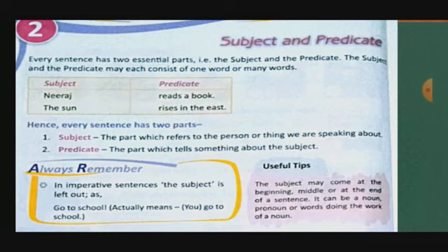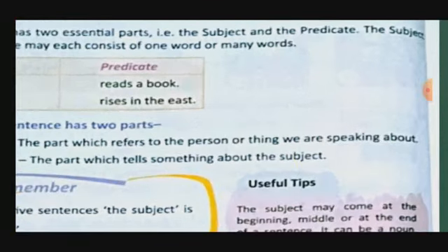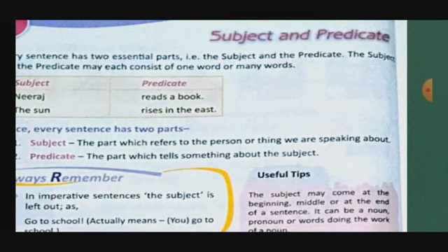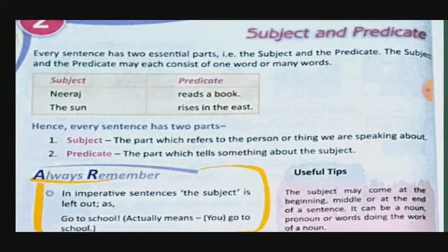Neeraj reads a book. The sun rises in the east. Okay, there is no rule that only a person will be the subject. Anything can be. Since every sentence has 2 parts, subject and predicate. Subject: the part which refers to the person or things we are speaking about. And predicate: the part which tells something about the subject. So here the sentence is given, Neeraj reads a book. We understand reads a book, but who is reading the book? Neeraj. So here we are talking about Neeraj.